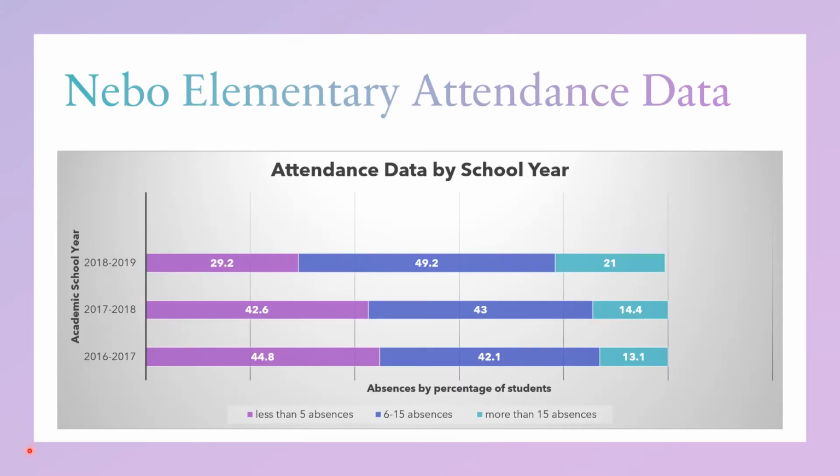On this slide, we'll be looking at Nebo Elementary attendance data by school year, and you're seeing absences by percentages of students. So purple is less than 5 absences, the dark blue is 6 to 15 absences, and the teal is more than 15 absences. You can see our largest, most significant absences were in the 2018-2019 school year. 49.2% of students had 6 to 15 absences, and 21% of students had more than 15 absences. So in this school year, we had a significant amount of students missing school for multiple days.